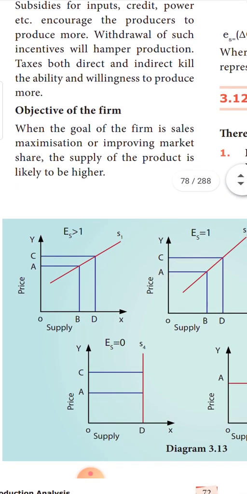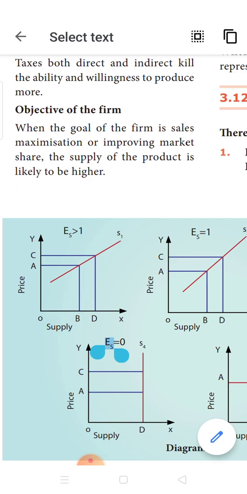Next is the objective of the firm. What is the main goal of the firm? There are certain businessmen whose main goal is to see that the supply of goods is on the higher side. They want to produce more goods and services by applying technology with less cost of production. When the cost of production is less, the price of the product also will be less, and thereby people will buy more. This is a strategy used by many businessmen. So supply will be huge also. This will be their main motive, their main goal.